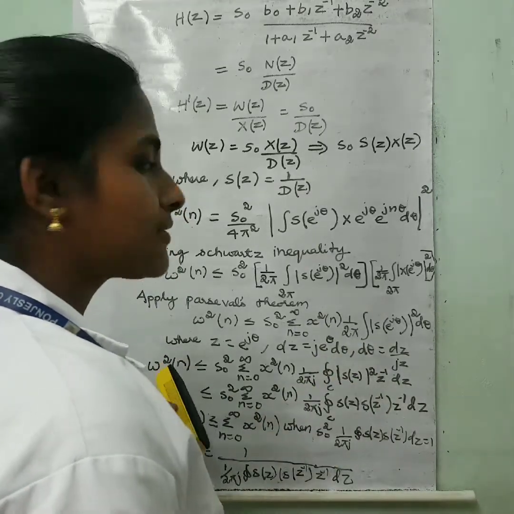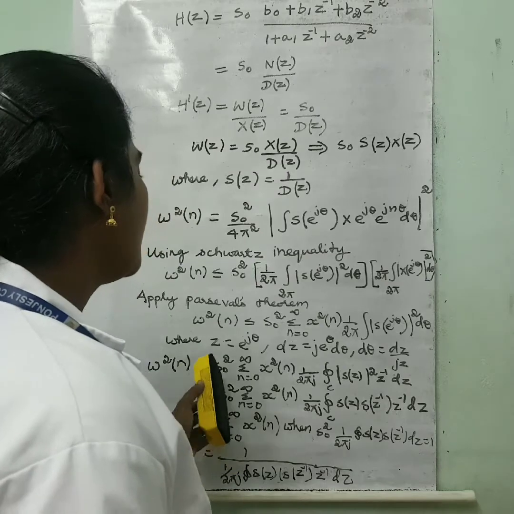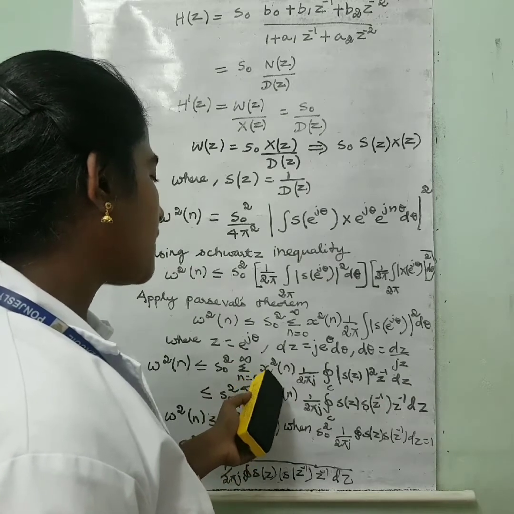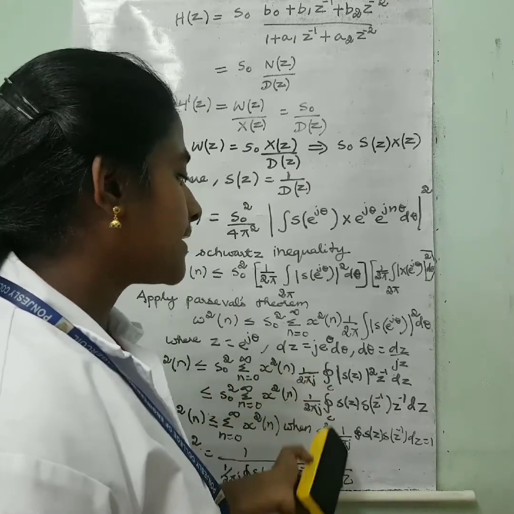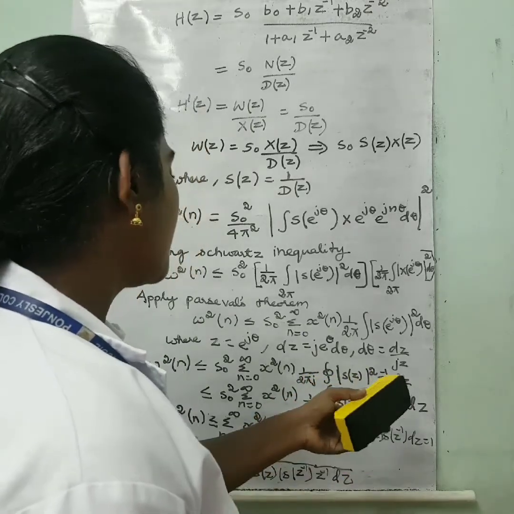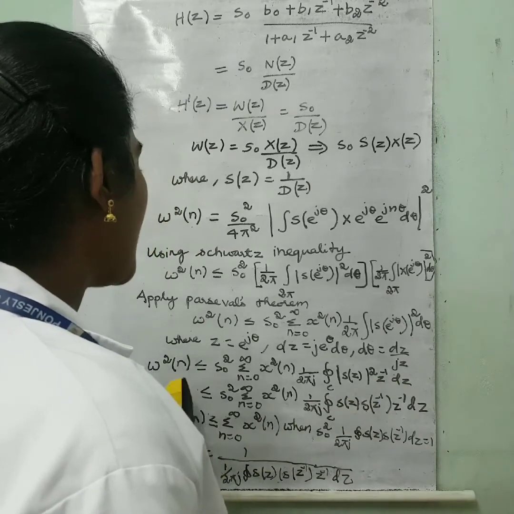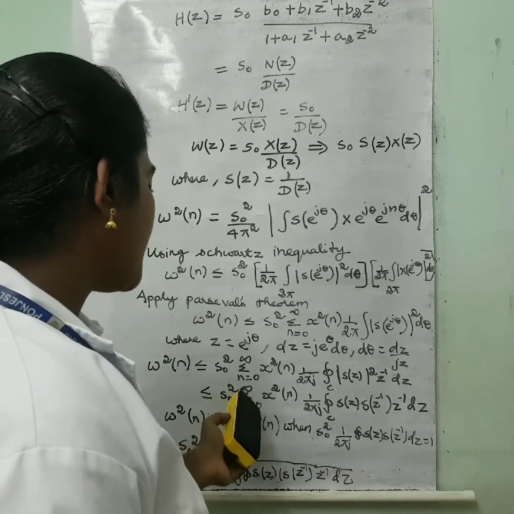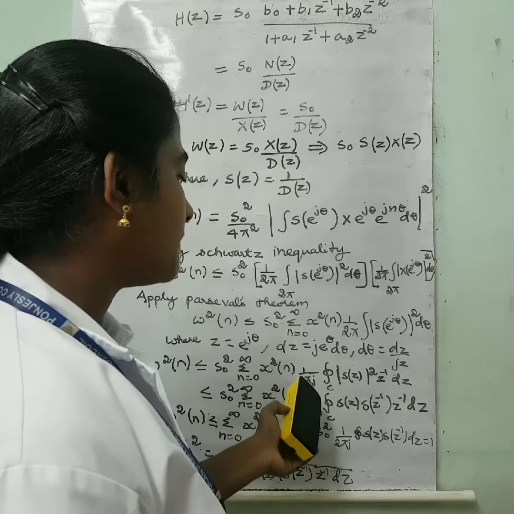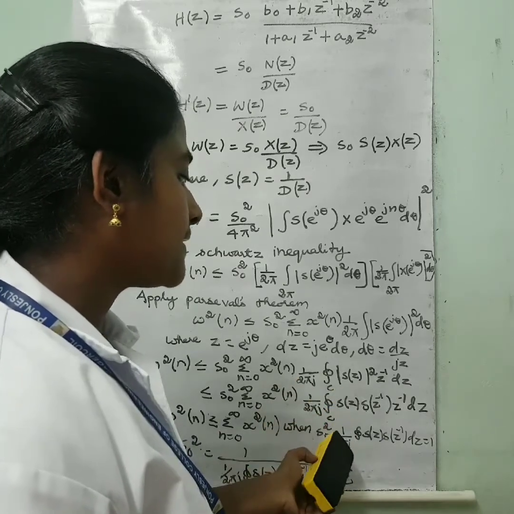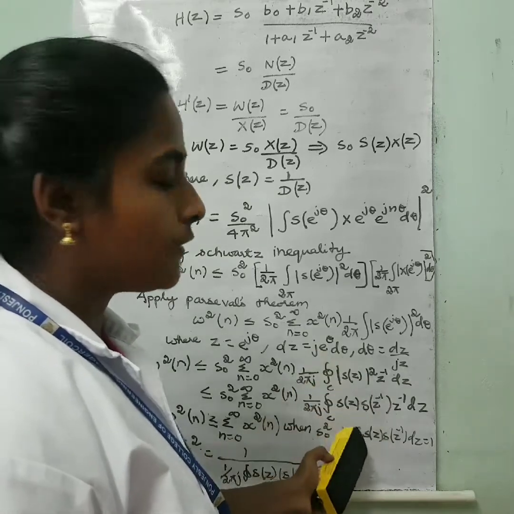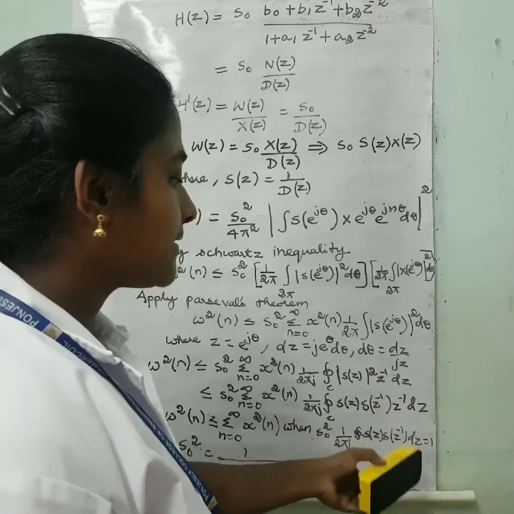So you will get w square of n is less than or equal to s naught square summation n is equal to 0 to infinity x square of n 1 by 2 pi j closed integral of modulus of s of z square into z power minus 1 into dz. Okay, again in the next step you can write it as s naught square summation n is equal to 0 to infinity x square of n 1 by 2 pi j closed integral, where modulus of s of z square can be written as s of z into s of z inverse into z inverse into dz.